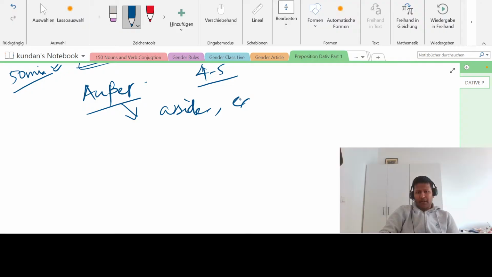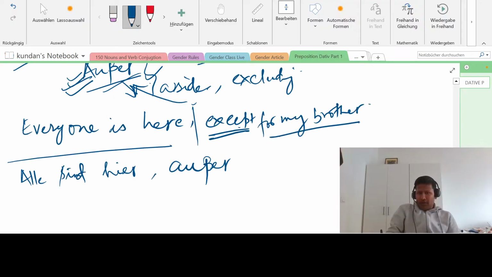Whatever we are learning today is always dative, and these prepositions will make your sentences look much better. Let us see how this sentence is made. Everyone is here: Alle sind hier, außer, except my brother. Don't look at this for; this is except, and this except is always dative.